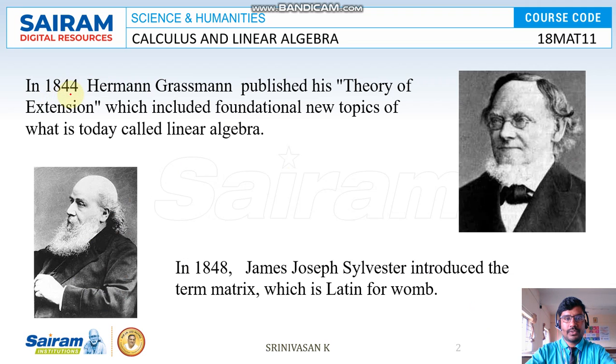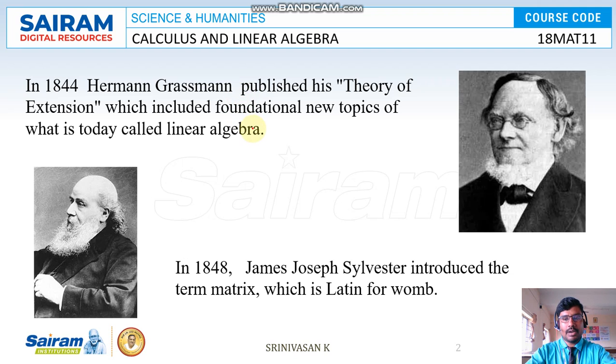In 1844, Hermann Grassmann published his theory of extension, which included foundational new topics of what today we call linear algebra. So the first author is Hermann Grassmann, who published the paper, theory of extension.